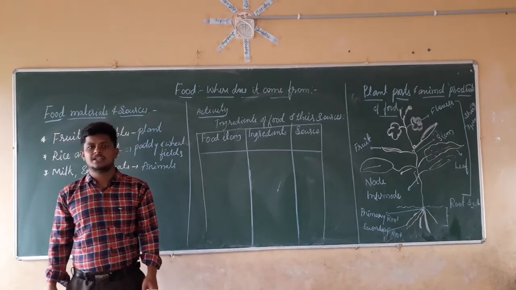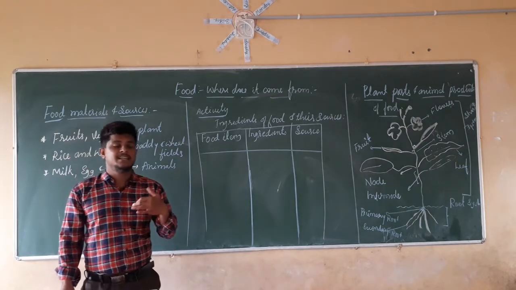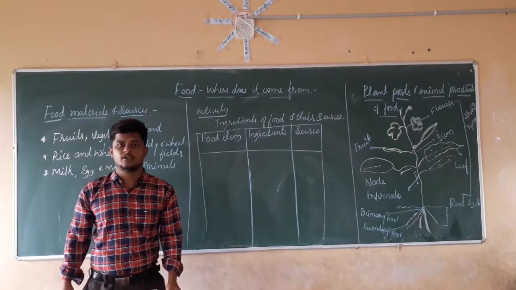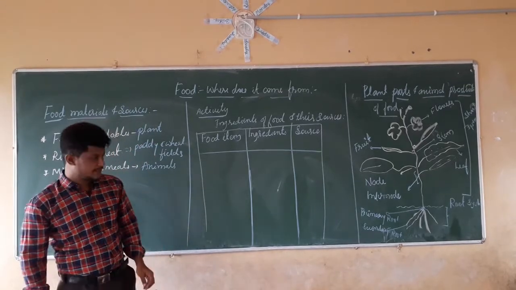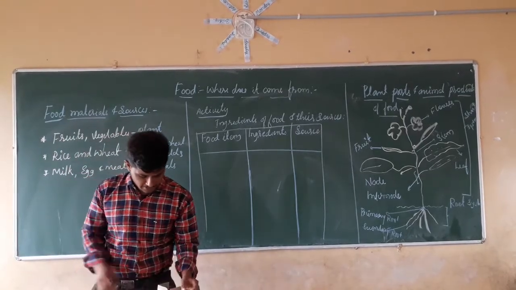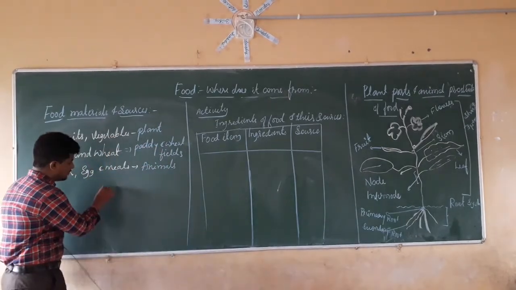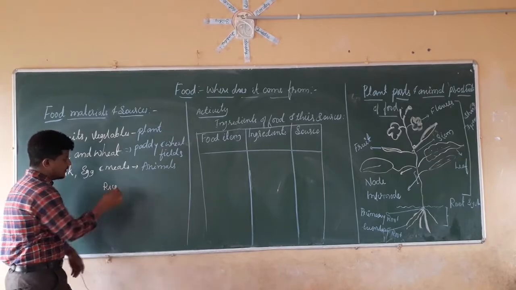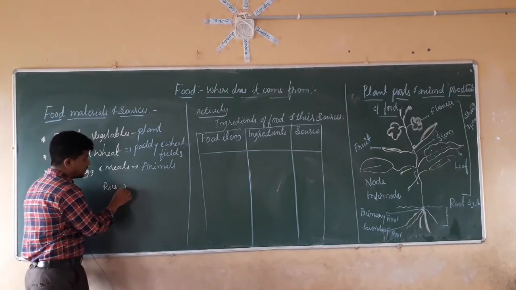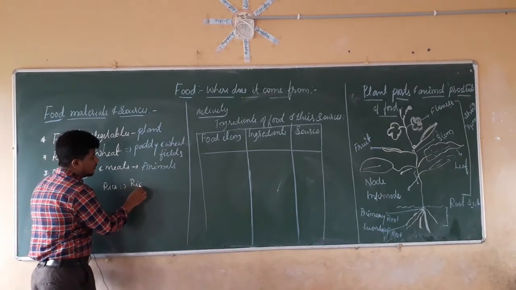Again, we went on listing the different ingredients which are used for making those food items. For example, when you take rice, what are we using for making it? We are using rice and water.